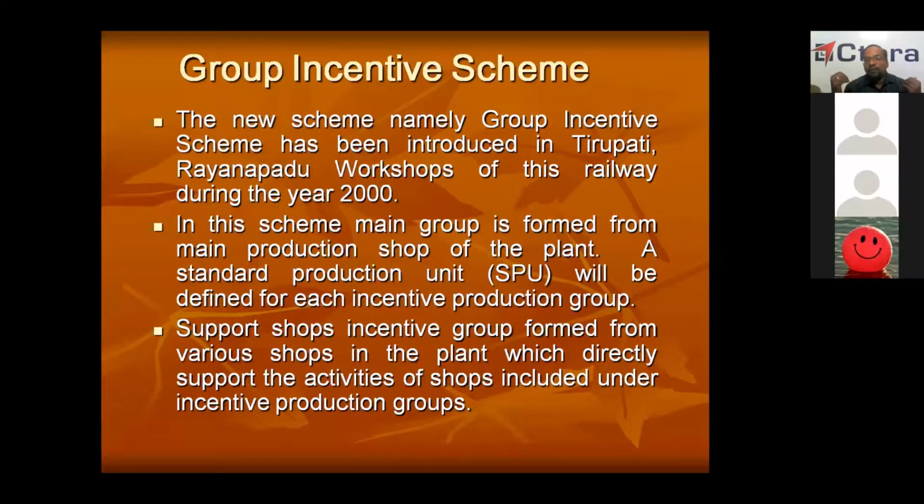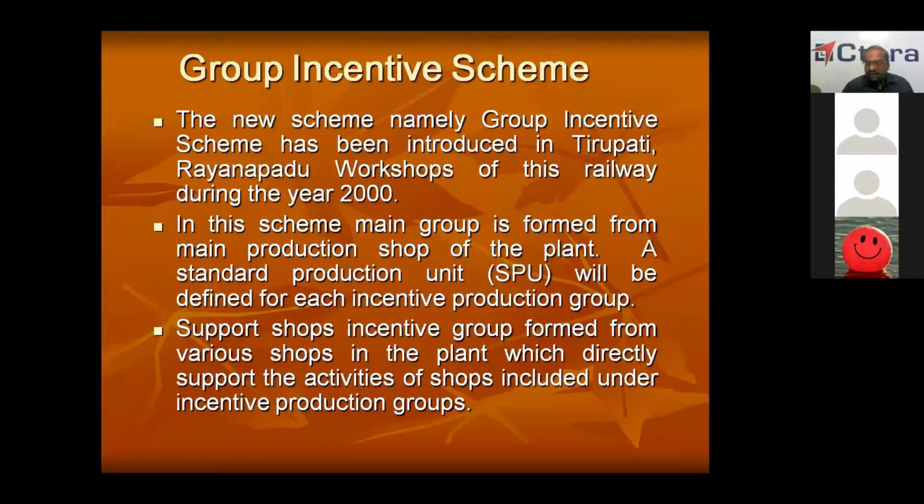Then support shops, the second group. Support shops will be supporting the main production shop. For example, a plating shop. They will not make any coach or any wagon, but they'll cut the plates and supply to the main shop. Similarly, they'll make the components required for the main production shop. Now, one component shop is there. They'll be manufacturing small components and giving them to the main production shop. So these are called support shops, like millwright shop. They'll not do any direct production, but they'll be giving support to the other main production shops. So these shops are called support shops.